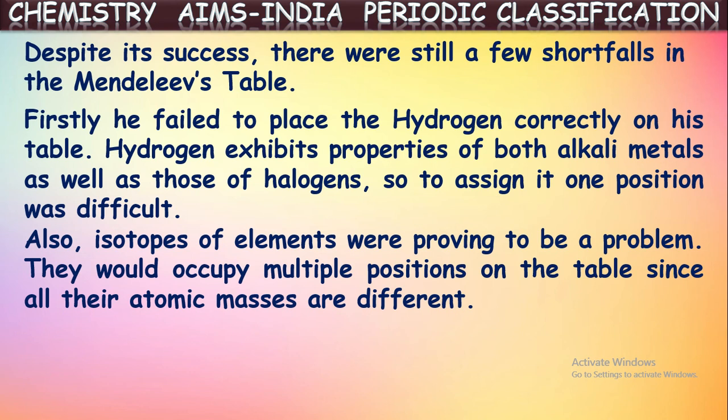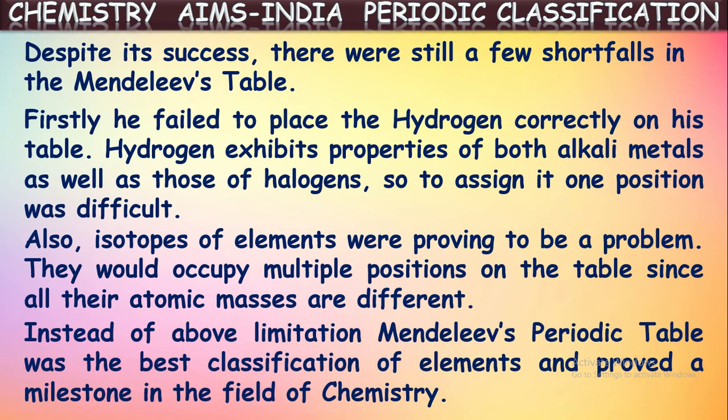So in this way, it became a problem in setting these isotopes into the periodic table. This we can say is one of the limitations. They could occupy multiple positions on the periodic table since their atomic masses are different. But he could give only one position for the element as their properties are almost the same. Okay, this we can say as one limitation. Despite the above limitations, Mendeleev's periodic table was the best classification of elements and proved a milestone in the field of chemistry. Of course, this is correct.